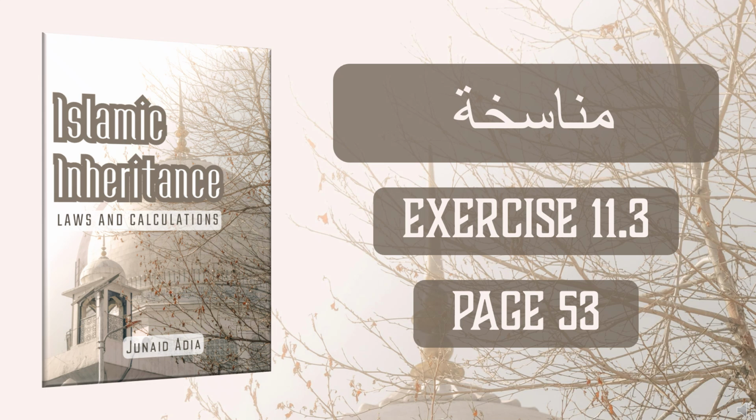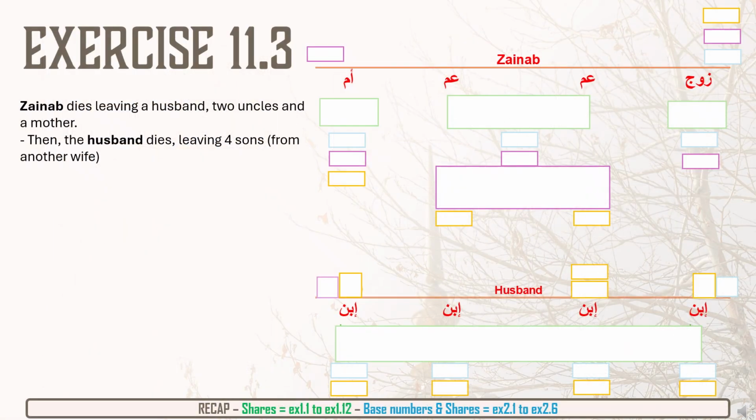In this video, we will work through the example in exercise 11.3. This is within the Munaasakha chapter and can be found on page 53 in the Islamic inheritance book. In this example, Zainab passes away, leaving behind a husband, two uncles, and a mother. Then the husband passes away, leaving behind 4 sons from another wife. So because of the husband having different heirs to Zainab, this will be scenario 2 of Munaasakha.